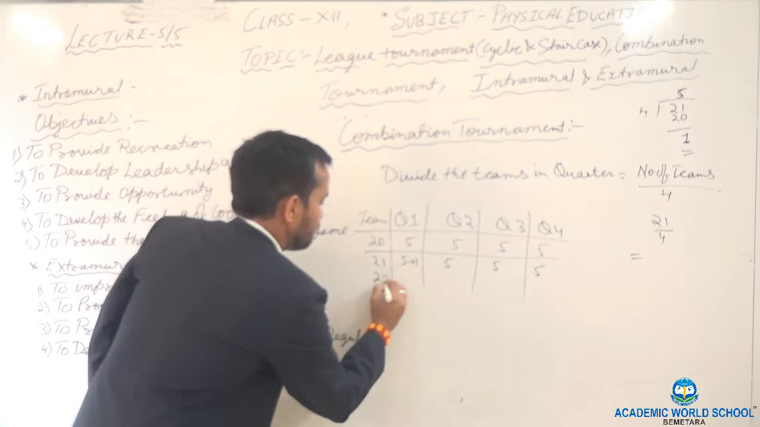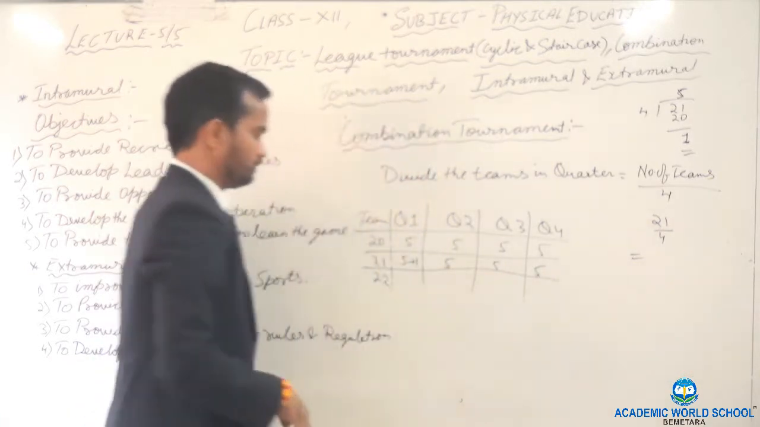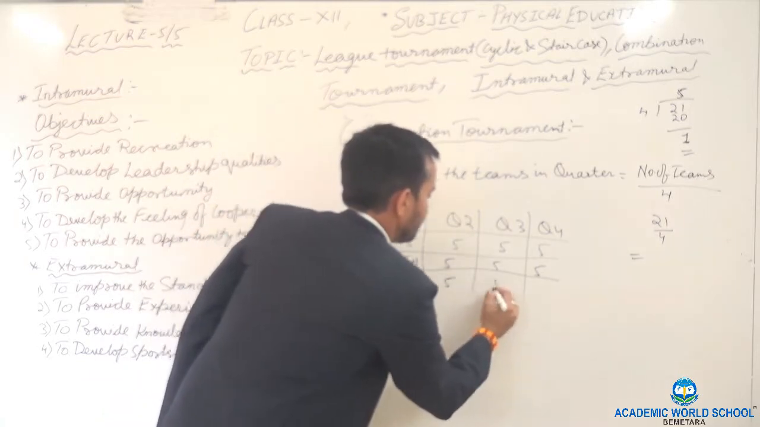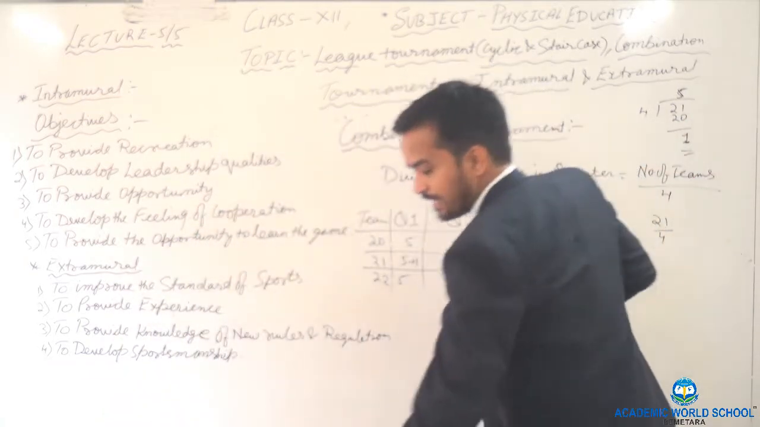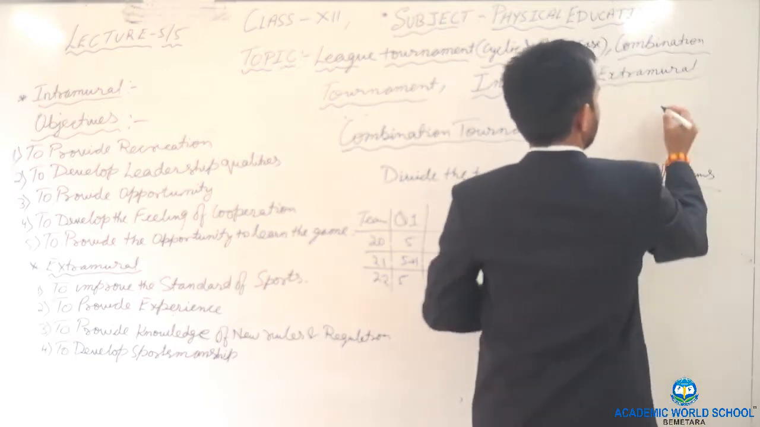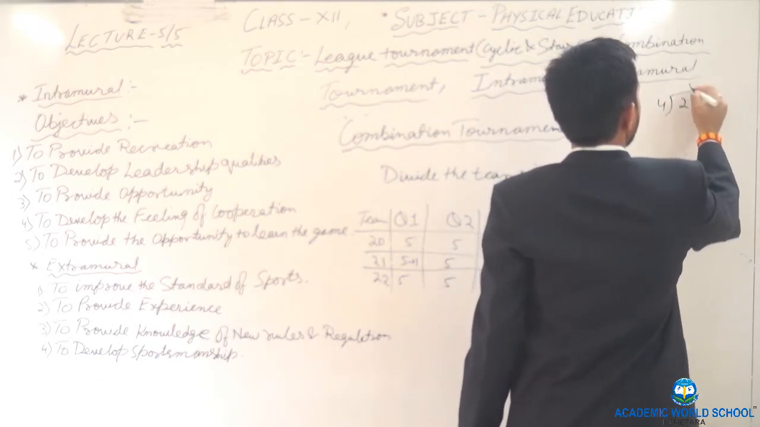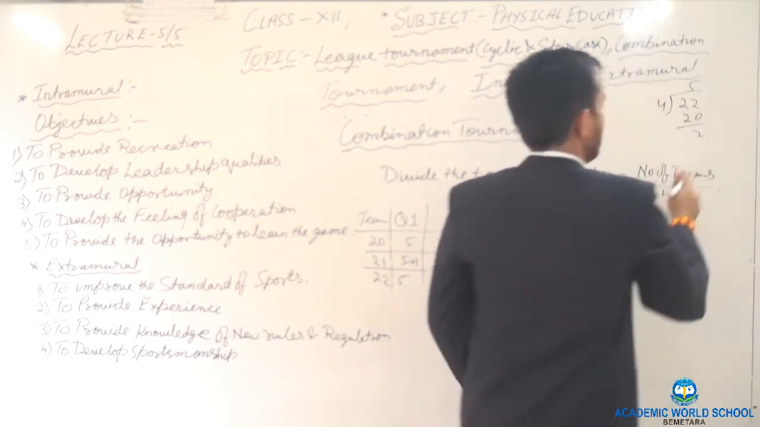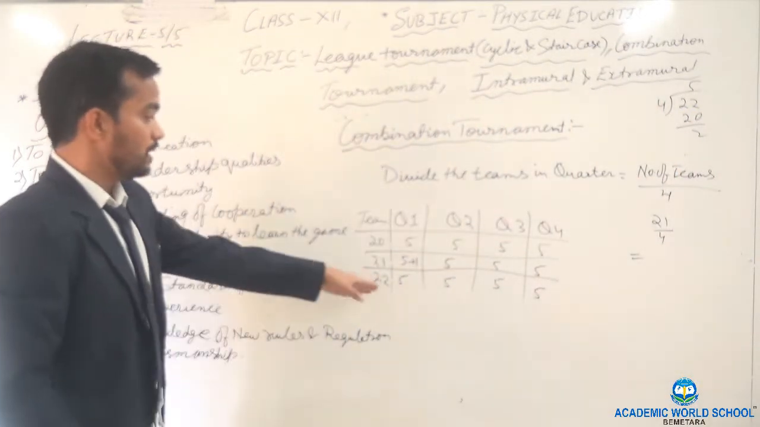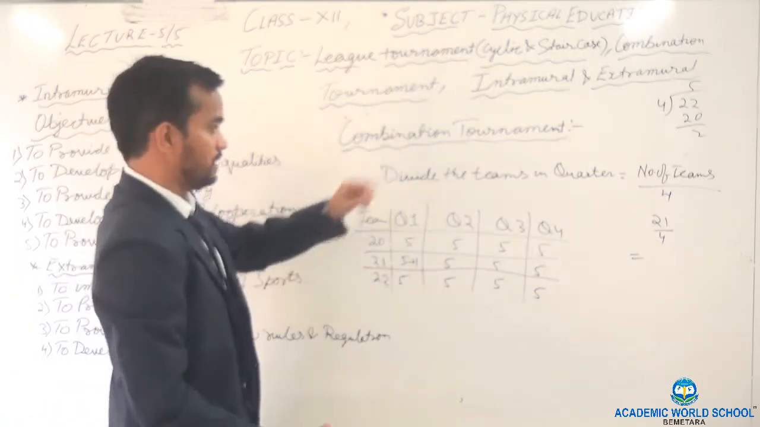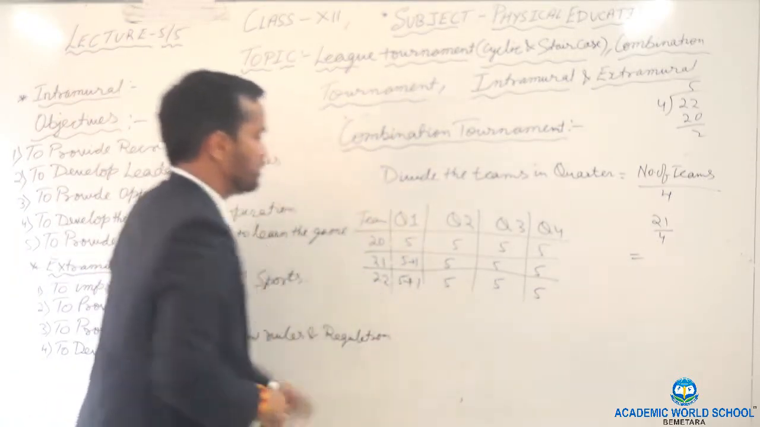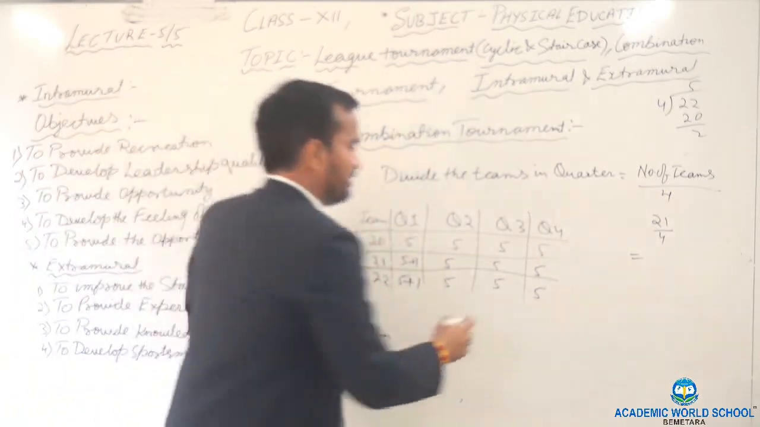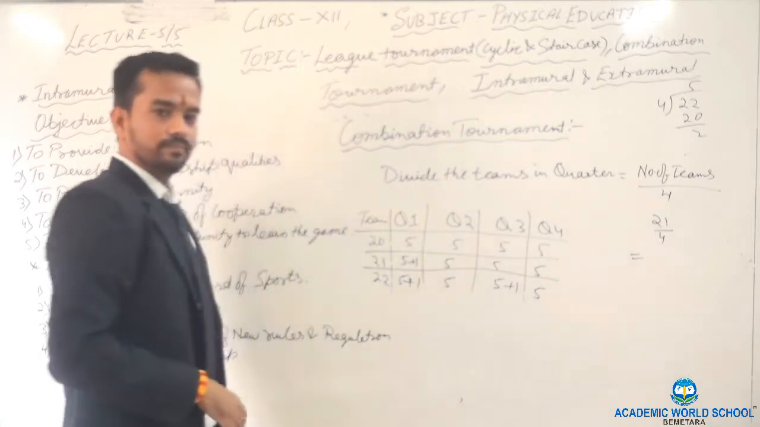One more, if 22 teams, 5, 5, 5, 5. We will divide 22 by 4. 4 5s are 20. How many remainder? 2 remainder. Already we can get the first team, the extra team will come in the first quarter. Then the next remaining team will go in the third quarter.